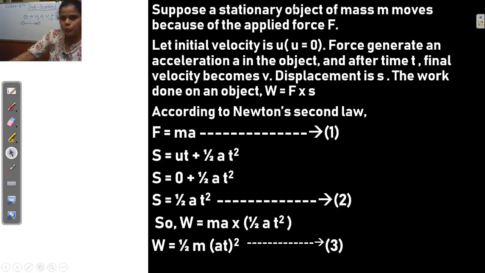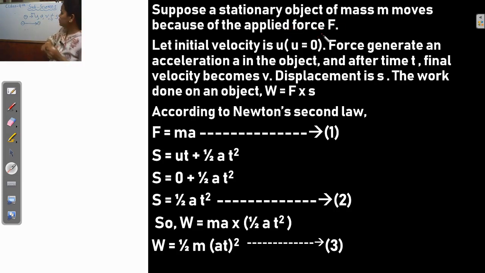Suppose that a stationary object, initially at rest, of mass m, that means the mass of this object is m, moves because of the applied force.